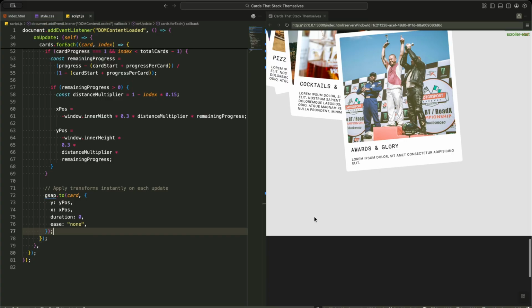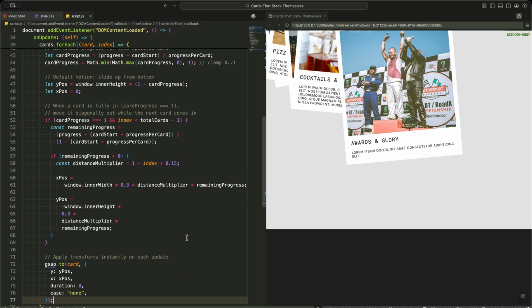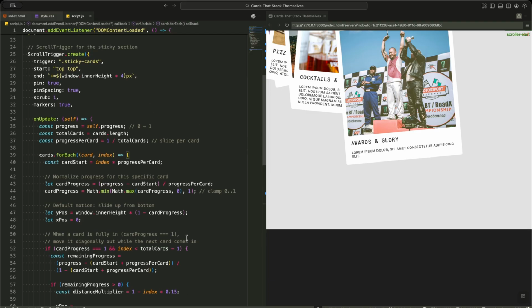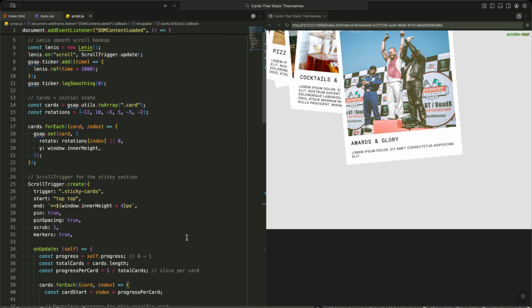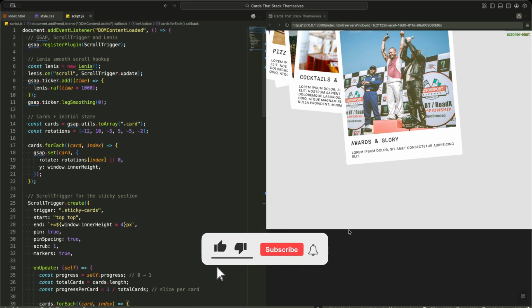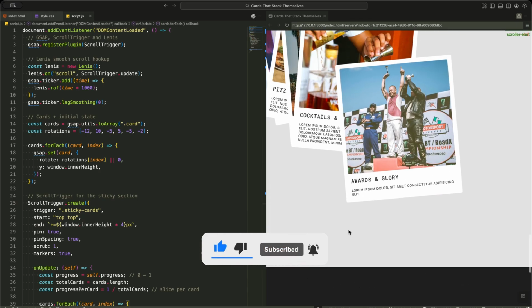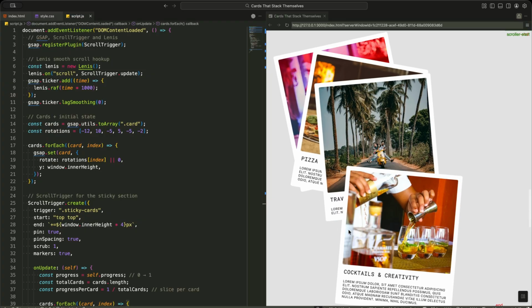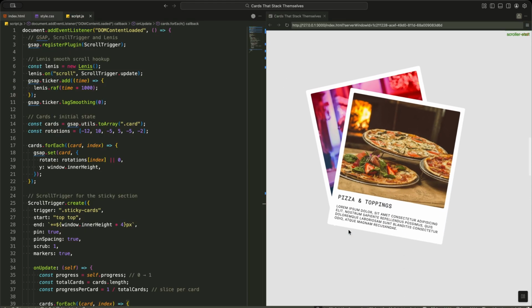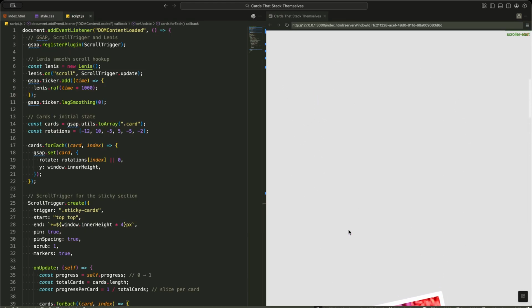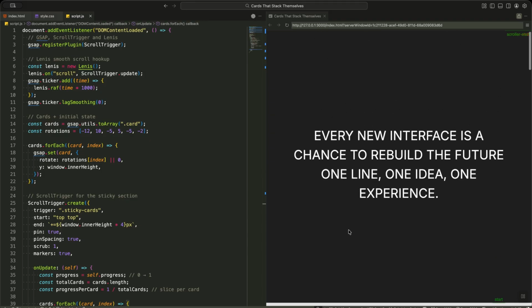This one line is what takes all our calculations and makes them visible, transforming mathematical progress values into a beautiful, real-time animation that feels alive and connected to the user's interaction. And there you have it, a complete breakdown of how to create that beautiful scroll-triggered card stacking animation using GSAP, ScrollTrigger, and Lenis. We started by setting up smooth scrolling with Lenis to give our page that premium feel.